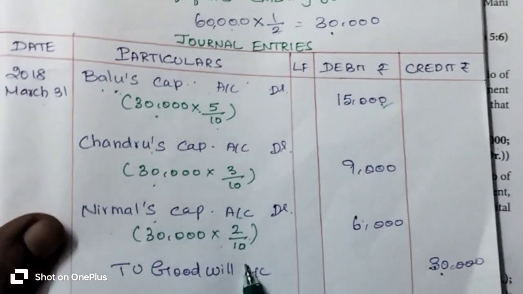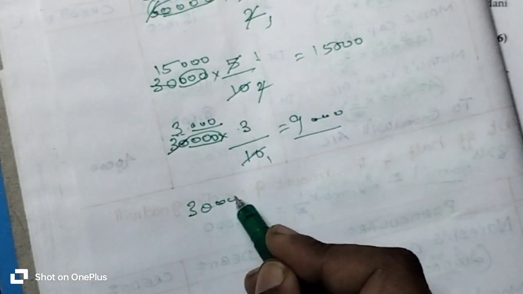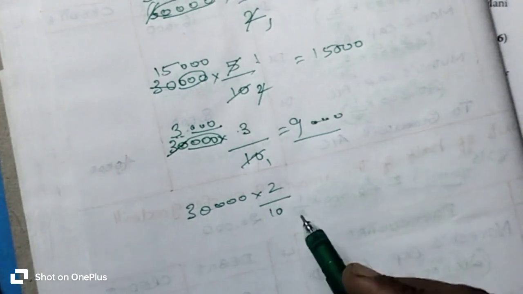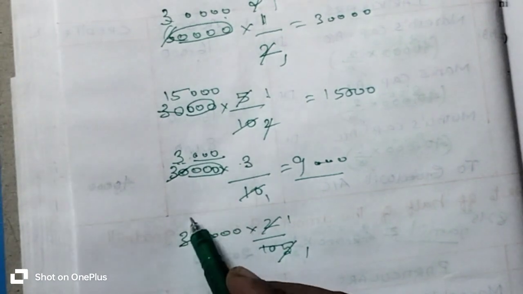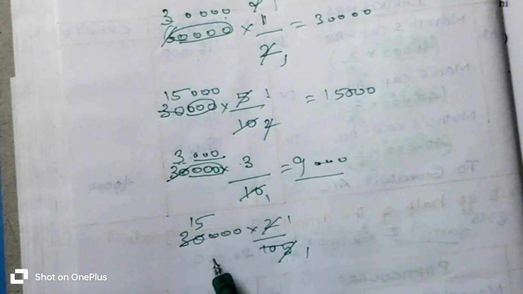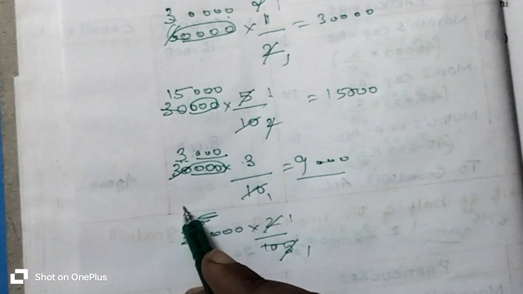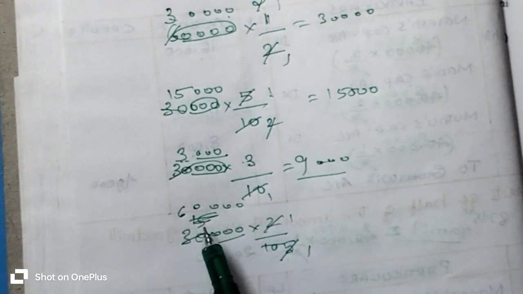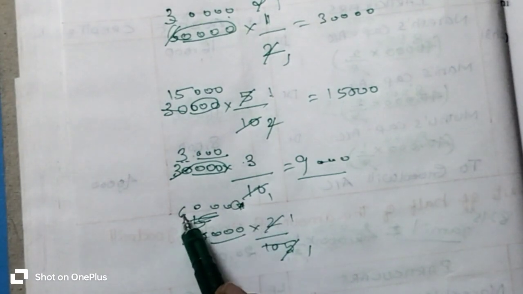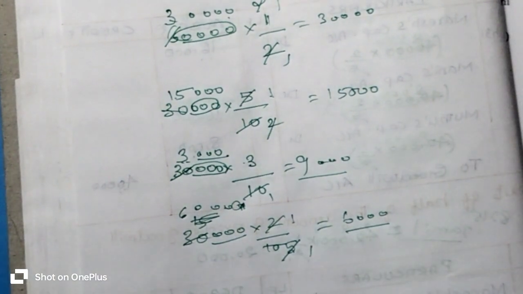So 30,000 rupees into 2 by 10. 1 2 is 2, 5 2s are 10, 1 5 is 5, 6 5s are 30, this 3 zeros is to be added here, 6,000 rupees. 6,000 into 1s are 6,000 rupees.